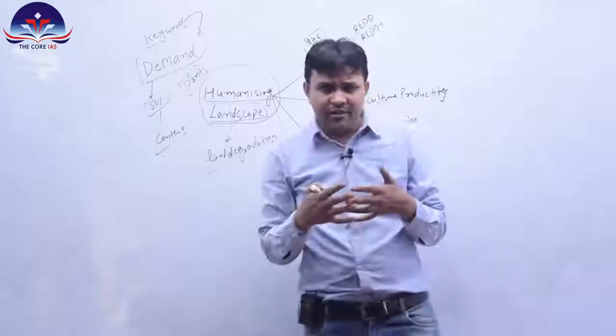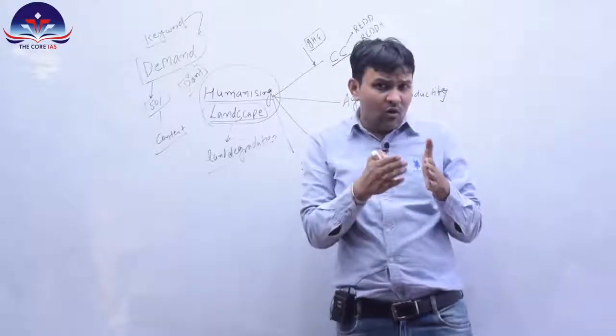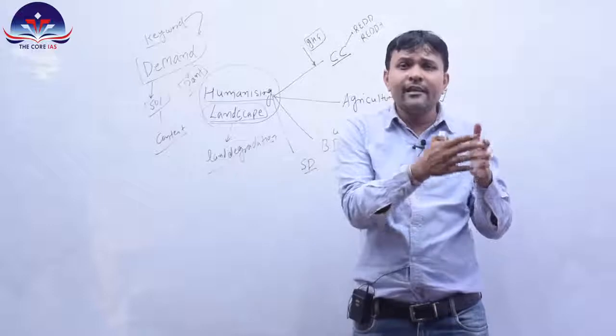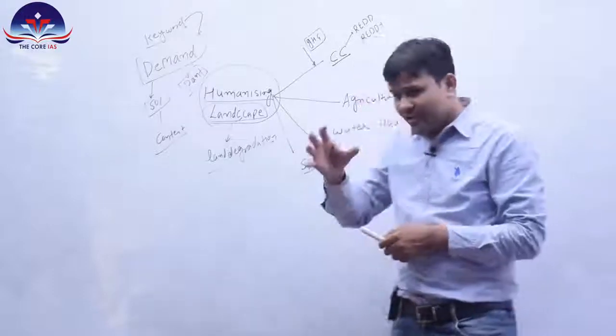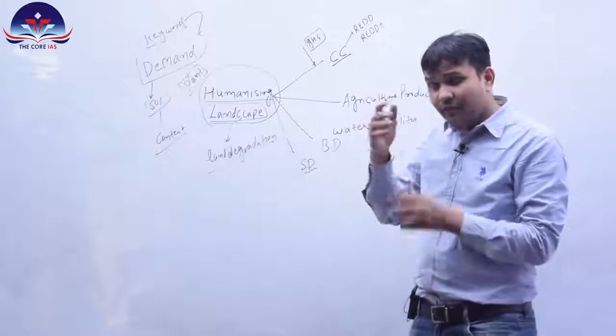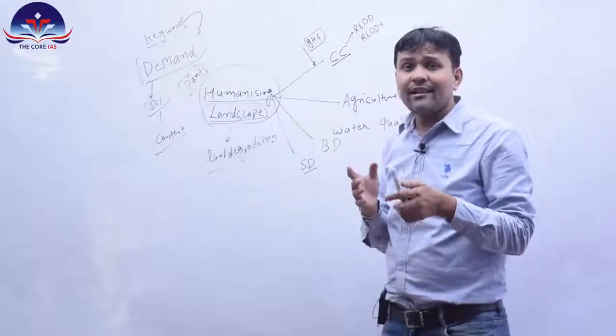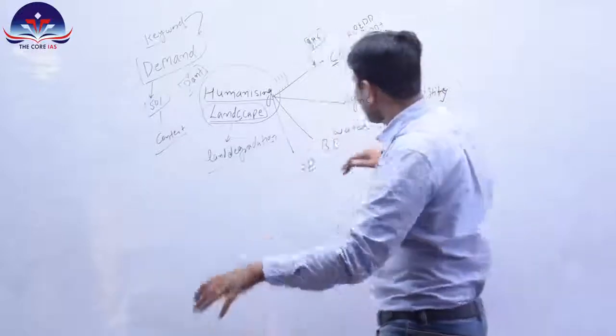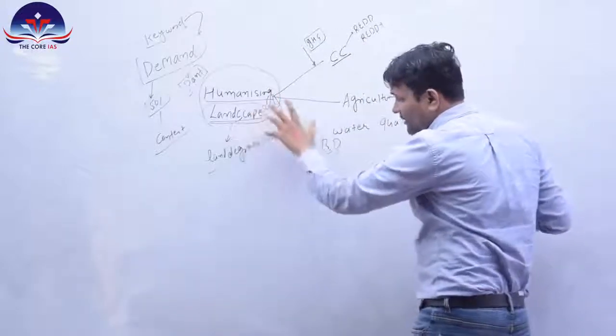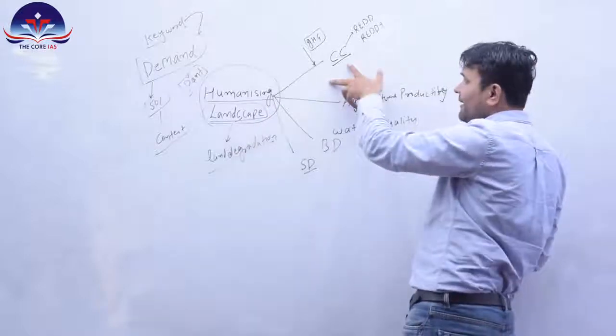For these dimensions, we need not go for each topic to study that book or that notes. We just have to think what we can link, which we have read in our prelims preparation.